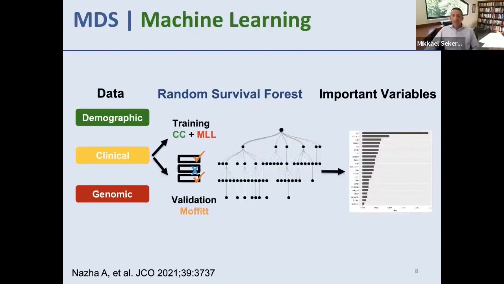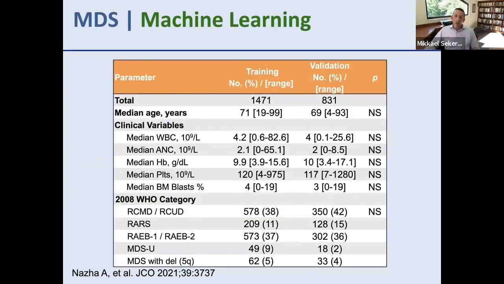Now, these have recently been included in risk stratification schemes using artificial intelligence and machine learning approaches to more accurately risk stratify patients. In this one that came from our group when I was still in Cleveland, we included information on demographic data, clinical data, and genomic data about patients.